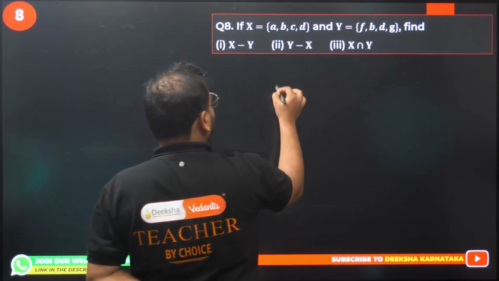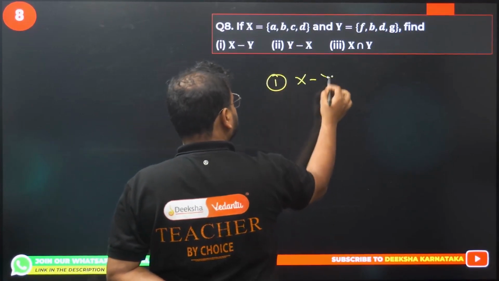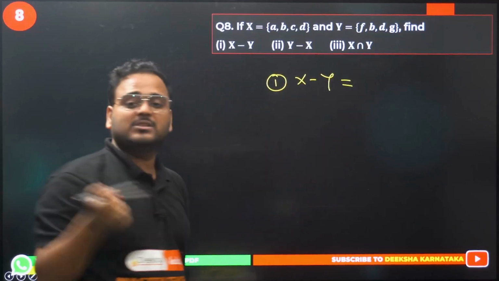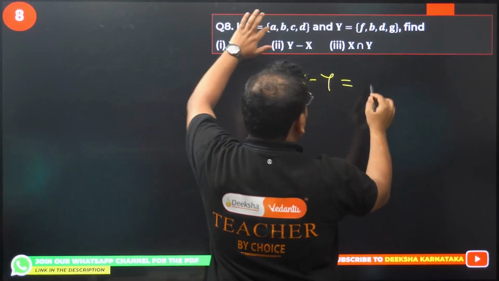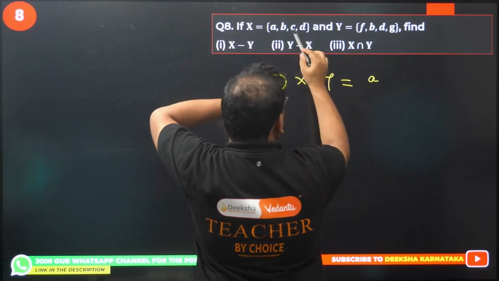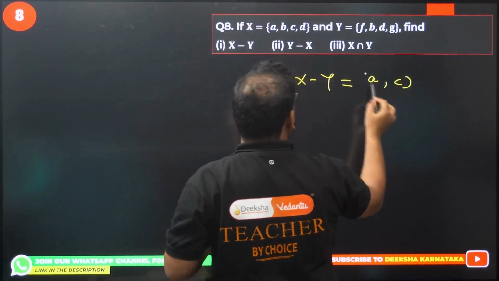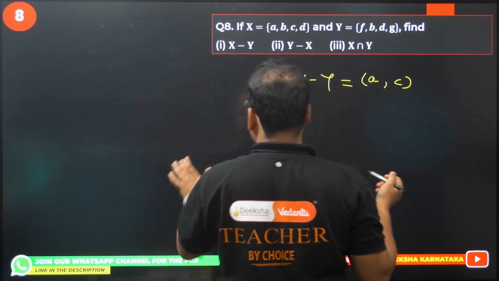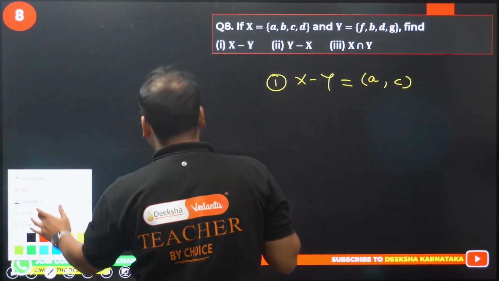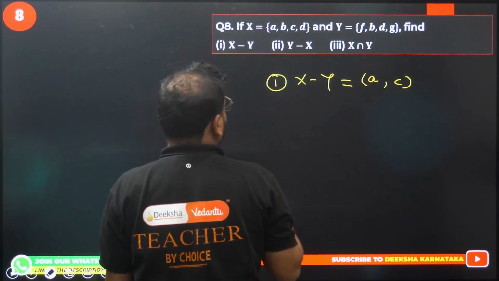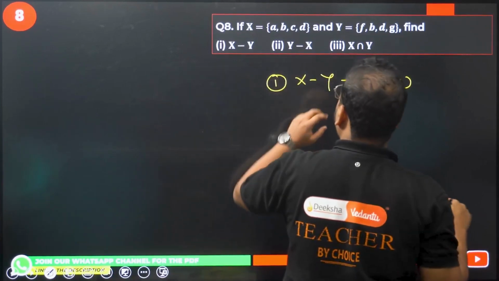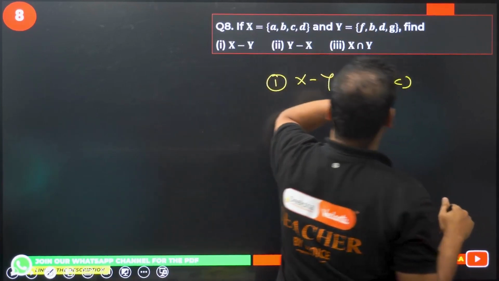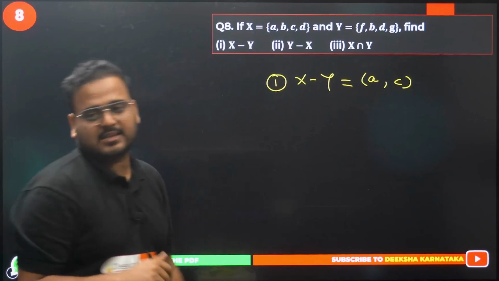If X equals {A, B, C, D} and Y equals {F, B, D, G}, then find the difference. First one, difference of X minus Y. What it means is, what is there in X but not in Y. So we have A, B, C, D. B and D are there in Y, so we have only A and C. So {A, C} is the right answer.